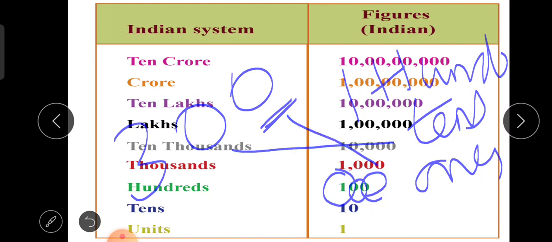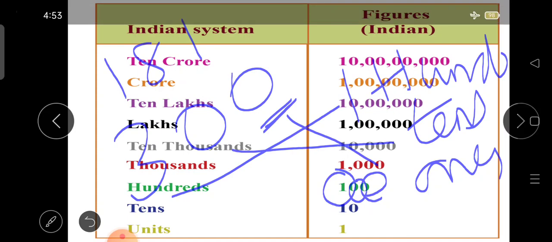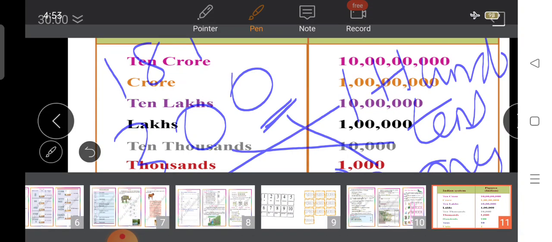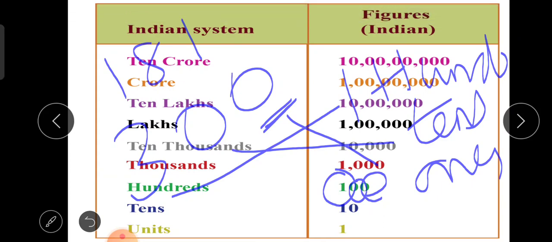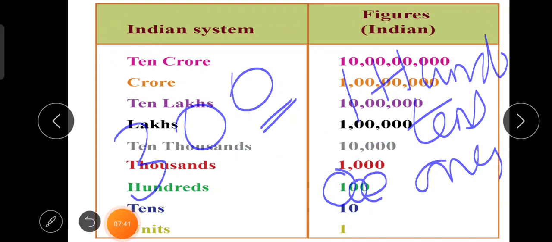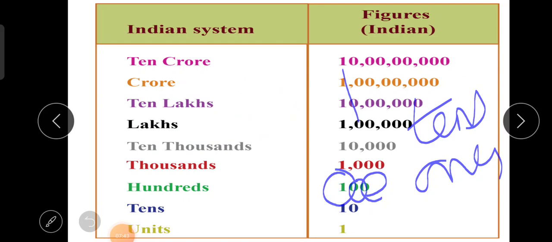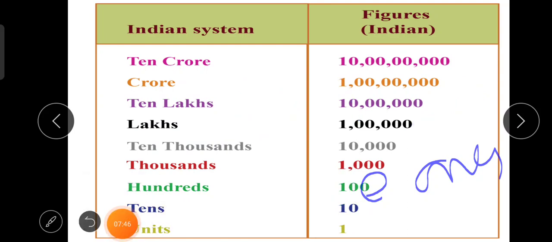This 0 is tens and this is 100. So it is 300. Say for example 181. What happens to 181? 1 is ones, 8 is tens and 1 is 100. 181. Is that clear, children? Okay. So let's move on to the other topic.